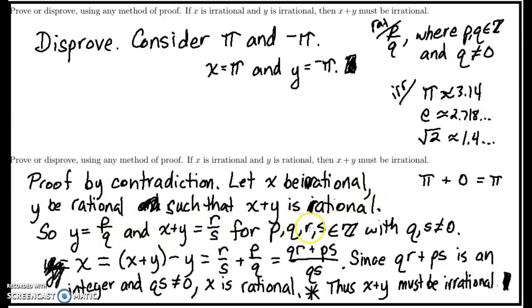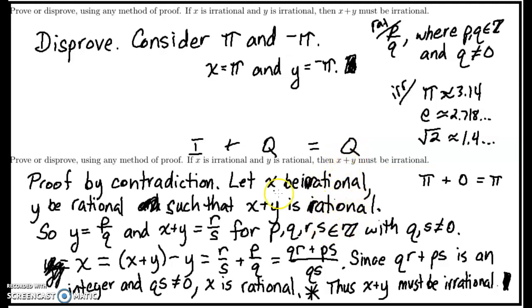So I'm making this assumption that x plus y is rational, and I'm hoping to prove that false. So when I set everything up, I basically have x plus y equals x plus y. This is irrational, this is rational, and this is rational. So I'm just subtracting this rational from both sides. Then I'm just adding and subtracting rationals. In fact, I could say the rationals are closed under subtraction, which means this has to be a rational. That would have been an even simpler way to call back on those theorems at 2.1 or 2.2, whatever they were.